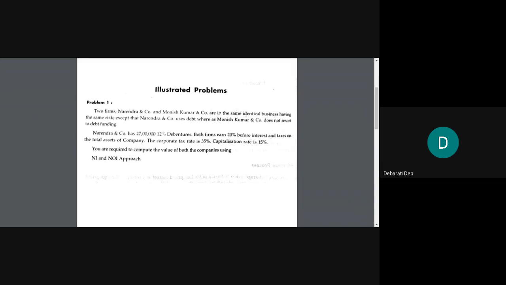Now what is going to be that interest amount? It will be 12% on 27 lakh. Narendra and Company has debentures of 27 lakh at 12%. That means interest will be 12% on 27 lakh. Calculate and tell me the value, please, one of you. 12% on 27 lakh, what is the amount?